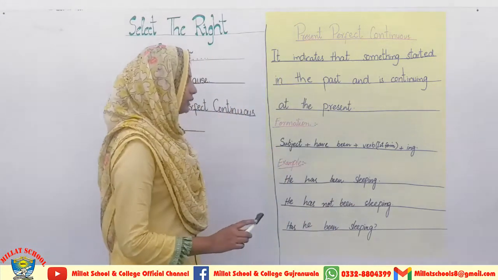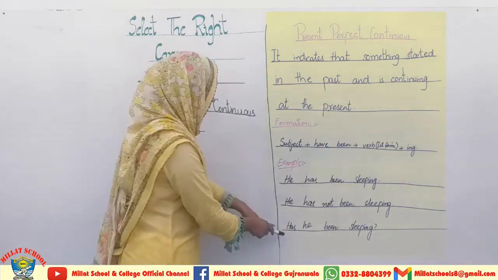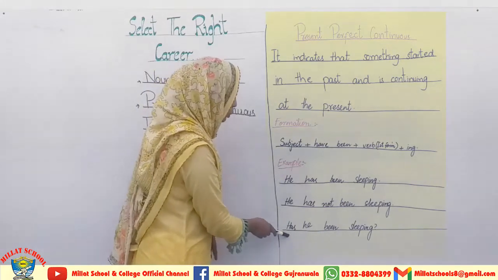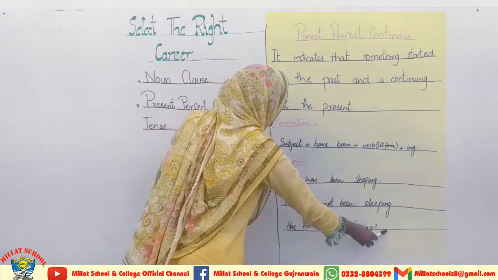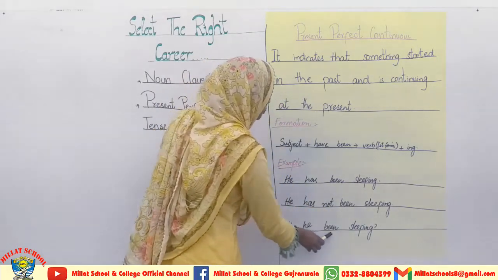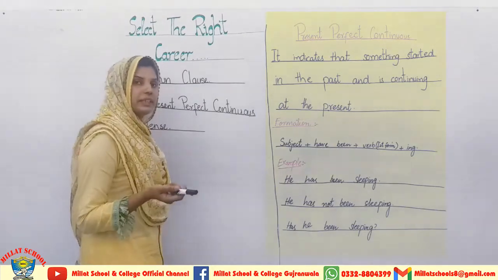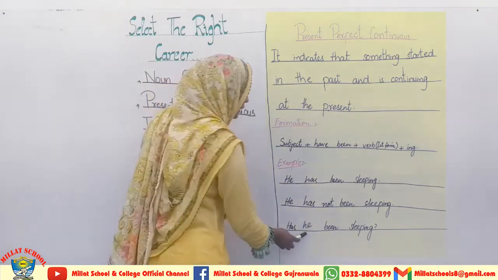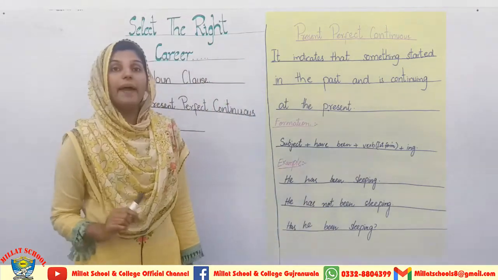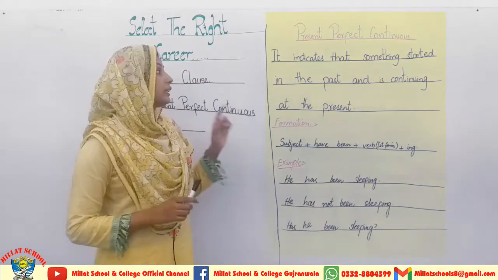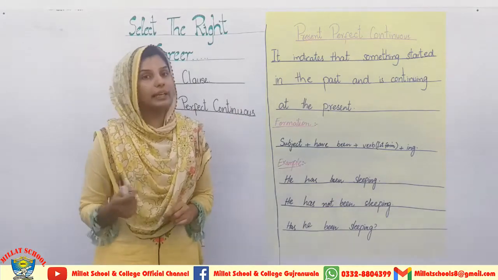Now I am coming towards the interrogative sentence, and in the interrogative sentence we will put the helping verb at the start of the sentence, and then we will continue our sentence in the same sequence. Has he been sleeping? And if we have to make the interrogative negative sentence, then we will say, has he not been sleeping? So this is the way in which we will translate sentences belonging to the present perfect continuous tense into English.